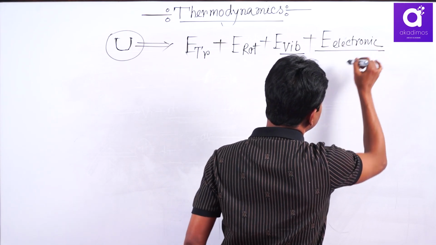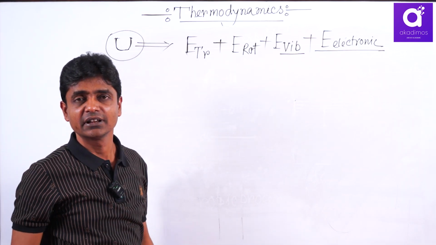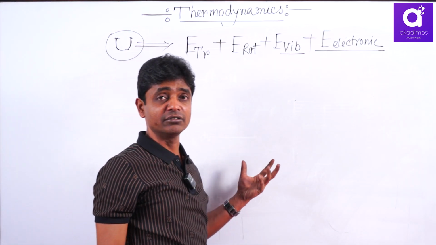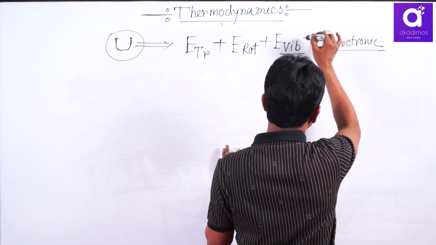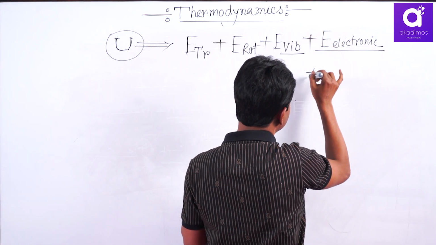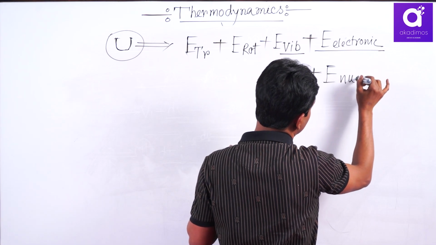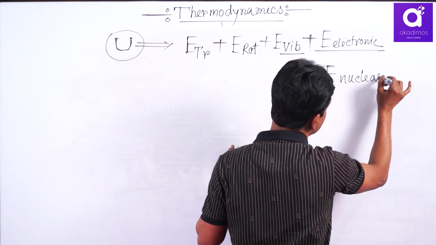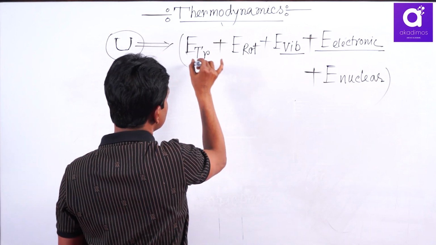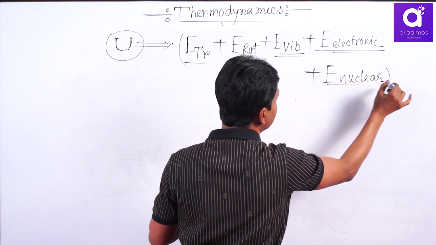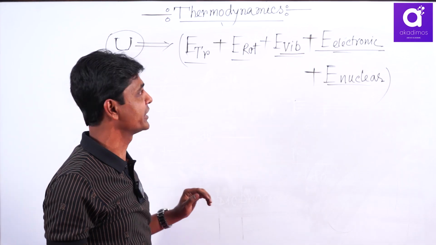That motion is associated with internal energy. And the nucleus, whose mass is much higher than the electron, has associated motion energy more than electronic motion; that is energy due to nuclear motion. These five, 1, 2, 3, 4, 5, I have written in increasing order of energy.